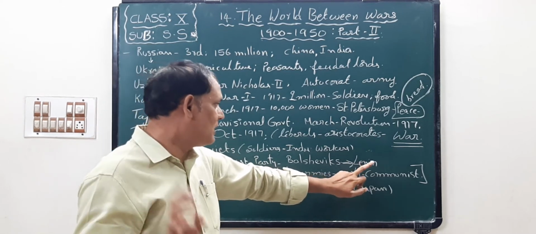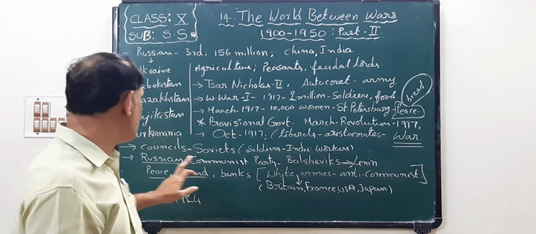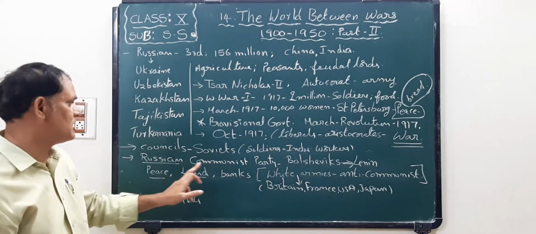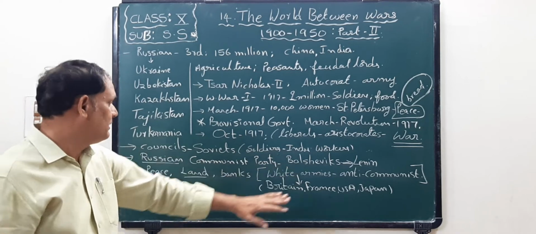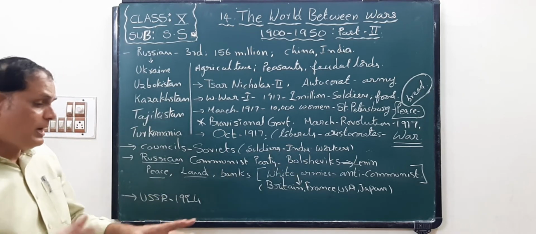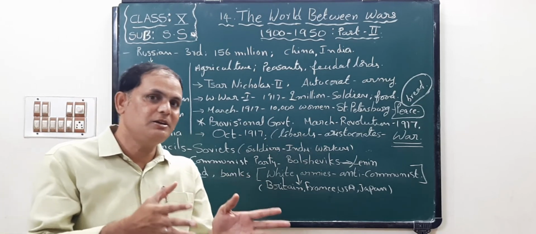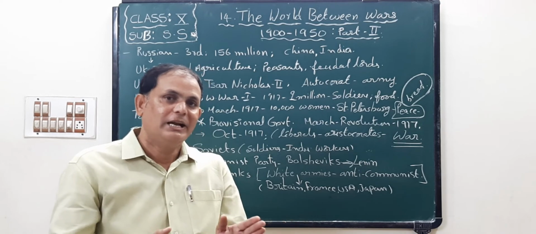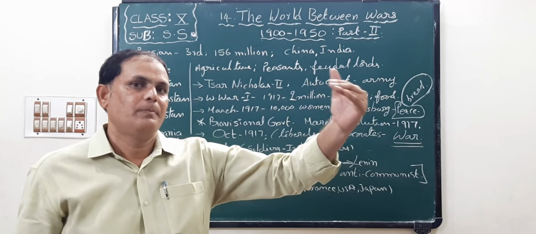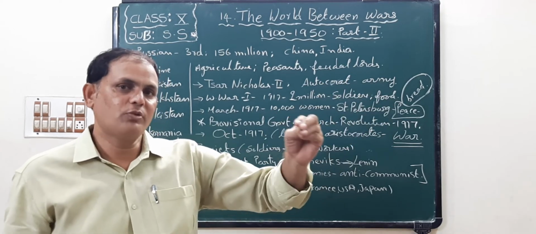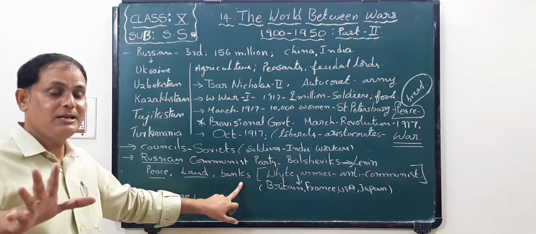Okay, children. So he was the leader of the Bolsheviks. Bolshevik means what? Soviet Russian Communist Party members are called Bolsheviks, children. Next, when Lenin came as a leader, their demand and the Soviets' demand was to distribute the land to the common people, nationalize the banks, and distribute the food grains to the people. That was the main demand.